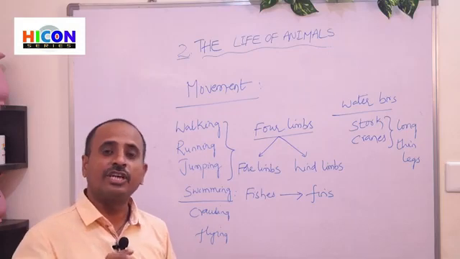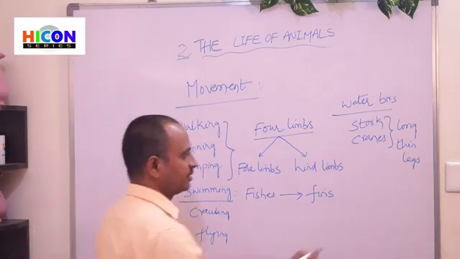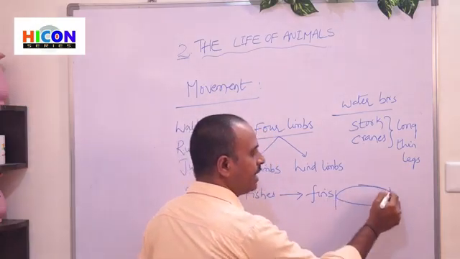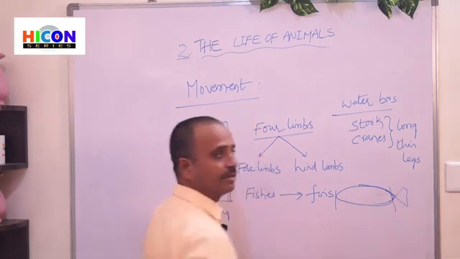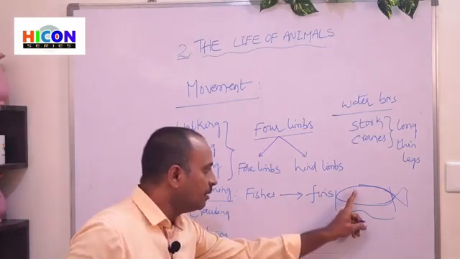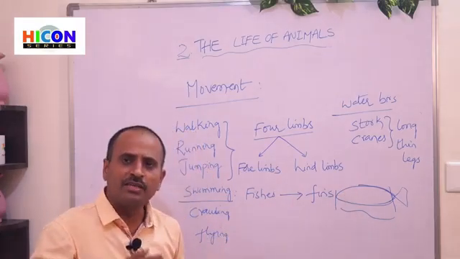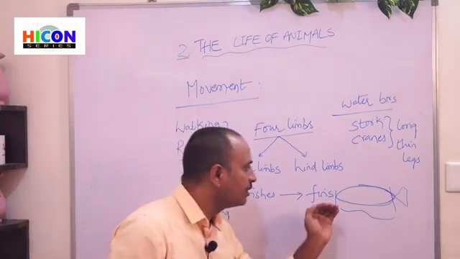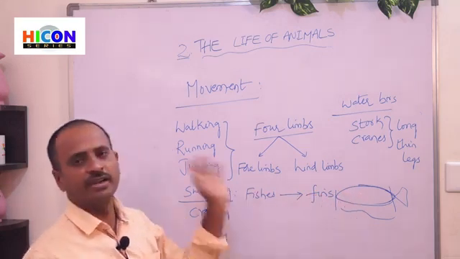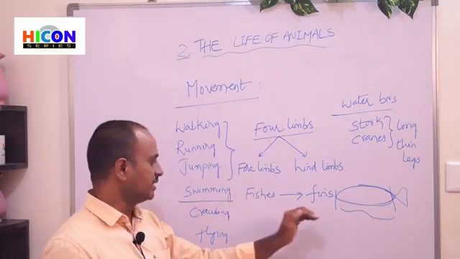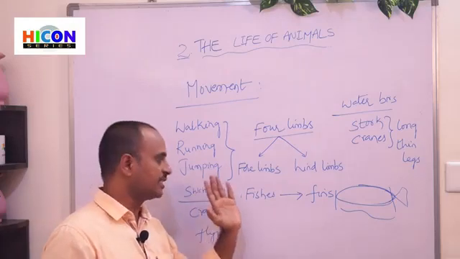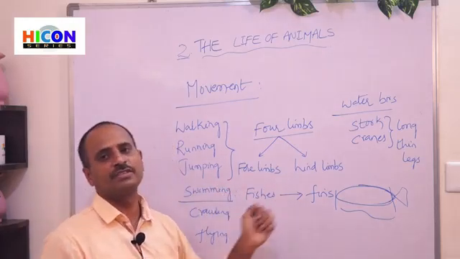So that means the shape of the fishes is streamlined, just like this. That means the front part and back part of the fish is pointed. So this shape is called streamlined shape. With the help of its shape, it can move easily through the water, and this shape will less resist the water flow. It can move easily for a longer distance without tiring. So this is about fishes, and fishes can move from one place to another by swimming, with the help of their fins.